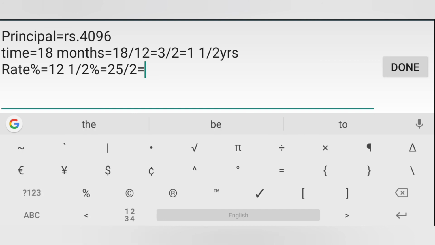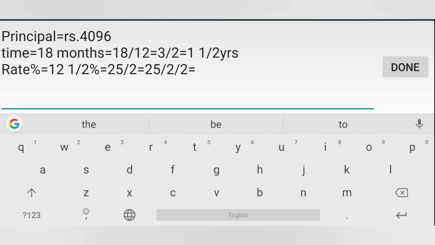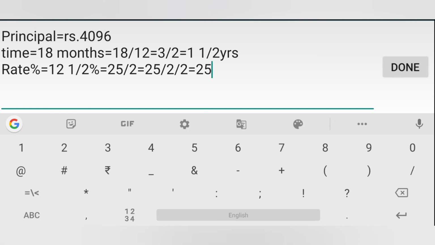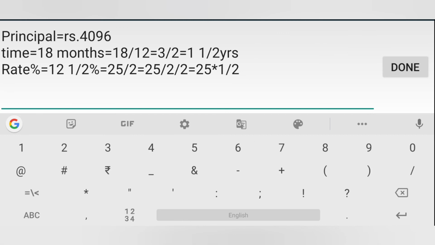After converting into improper fraction we get 25/2. Now 25/2 will be divided by 2, so we have to multiply 25/2 by 1/2. After multiplying 25/2 by 1/2, we get 25/4.